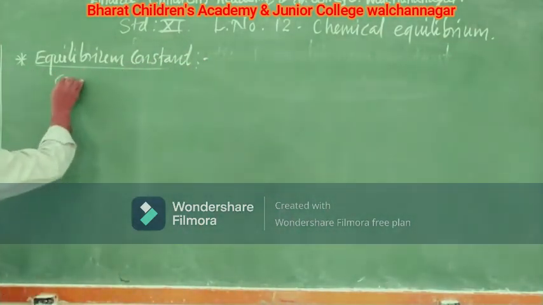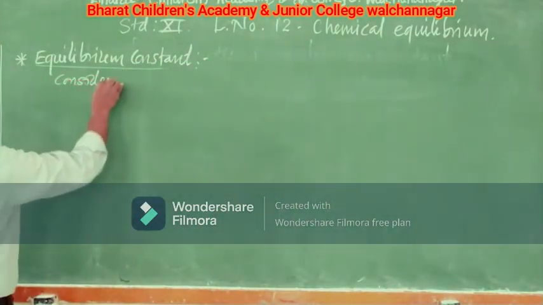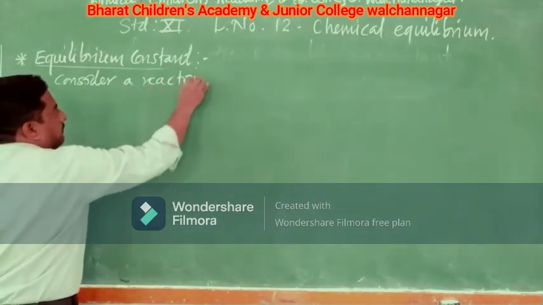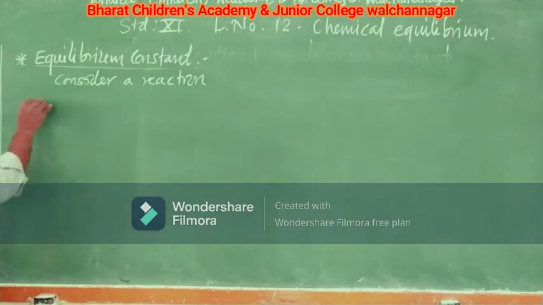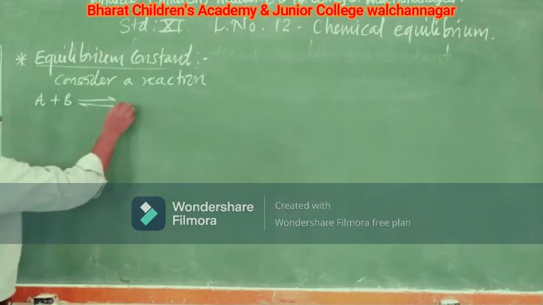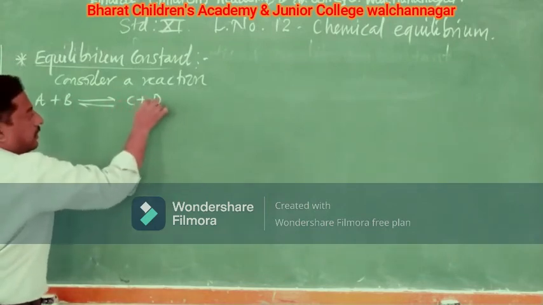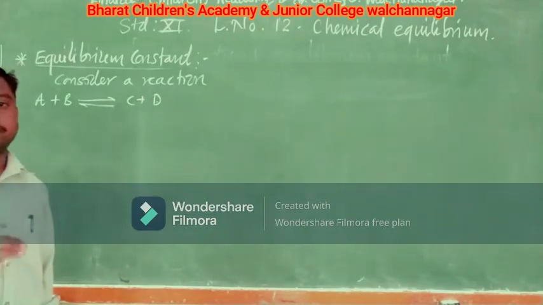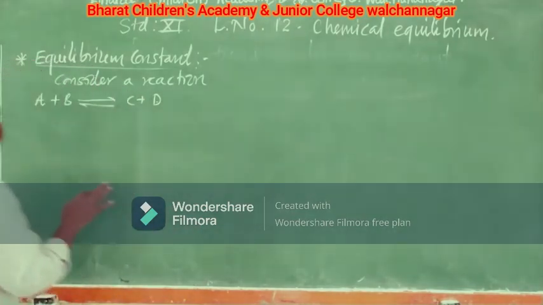Consider one hypothetical reaction: A plus B gives C plus D, and this reaction is at equilibrium. Let us say it is at equilibrium.